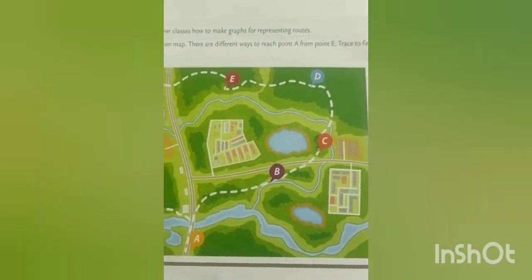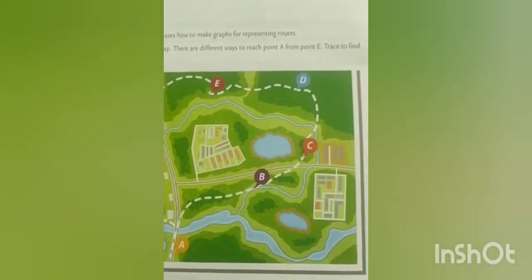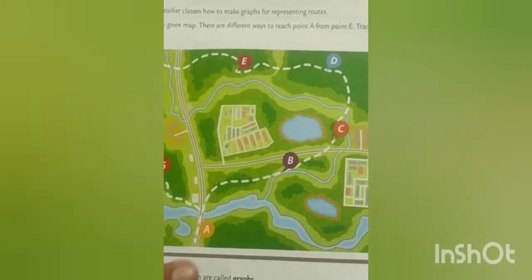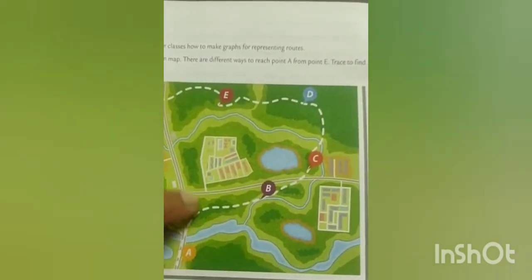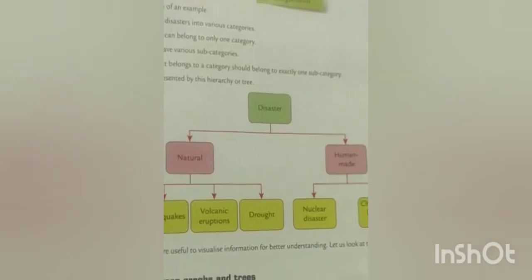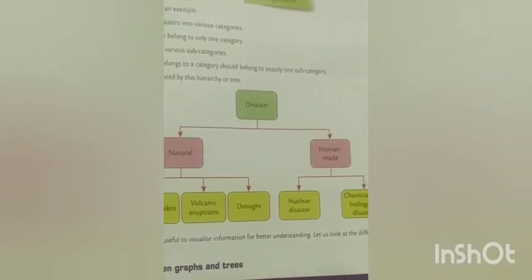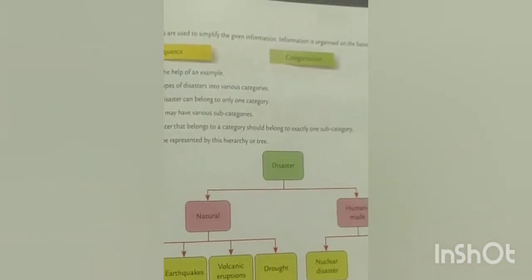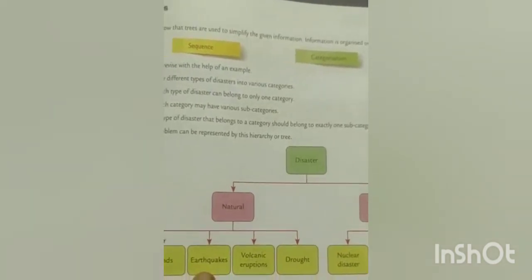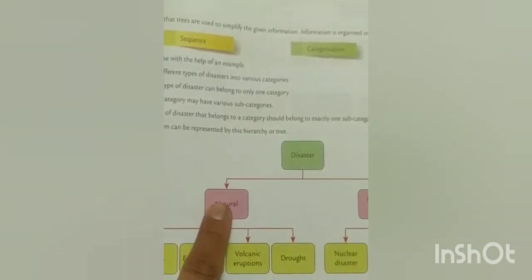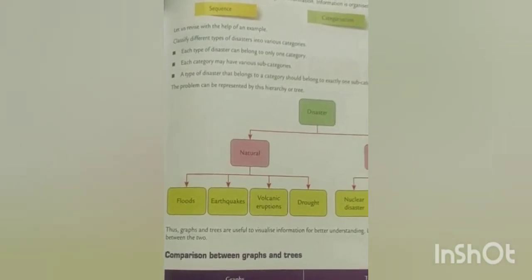So in graphs, there are no rules and restrictions for connecting nodes through edges. There can even be a direct edge from A to E. But in trees, there are rules to follow for connecting nodes through edges. As we saw, a particular type of node or element can belong to only one category. So there are rules to be followed in trees.